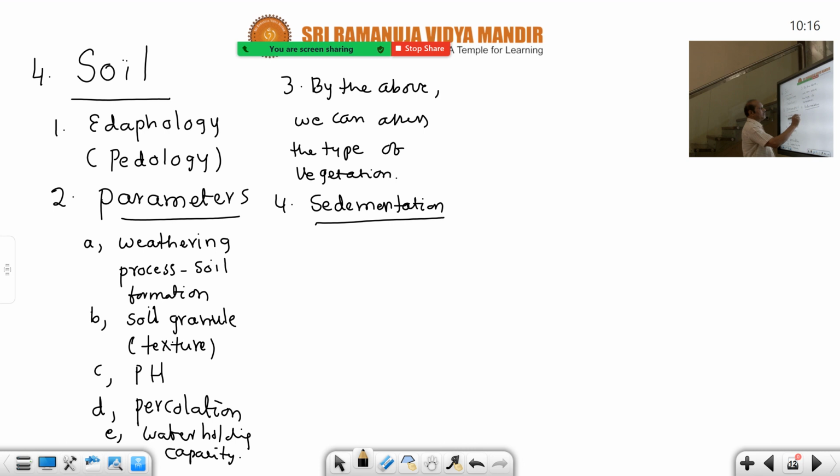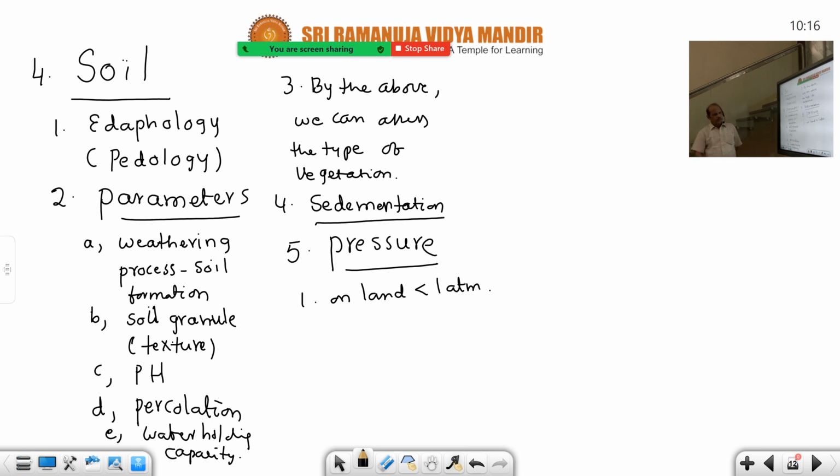And then the last and final one, the fifth one, pressure. On land, 1 atmosphere pressure is always there, or less than 1 atmosphere. Pressure can be measured in atmospheres. But in sea water, water has higher pressure than air. On land, pressure is created by air, the atmosphere. That's why it is lesser than 1 atmosphere. But in sea water, tons of pressure is there.